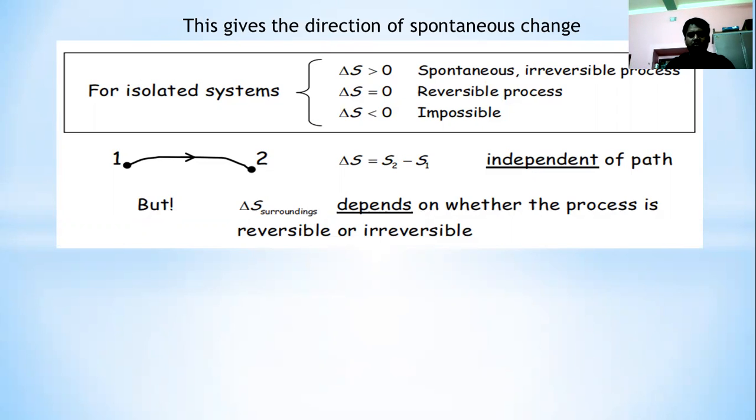For a reversible process, what will happen? Delta S universe equals delta S system, the change of entropy in the system, plus the change of entropy in the surroundings, and that will be 0. Why? Reversible process means there is no change in internal energy, so the entropy change will be 0. Hence we can say delta S system equals minus delta S surroundings.